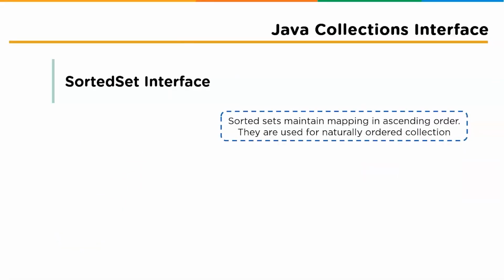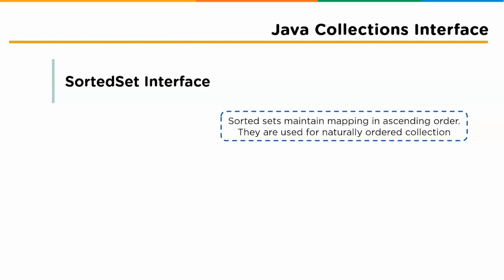Now let's move further into our next type of interface, which is the SortedSet interface. So what exactly is a SortedSet interface? A sorted set is a set that maintains its elements in ascending order. Several additional operations are provided to take advantage of the ordering. Sorted sets are usually used for naturally ordered sets, such as word lists and membership rolls.